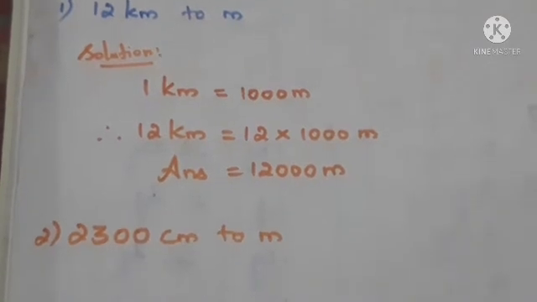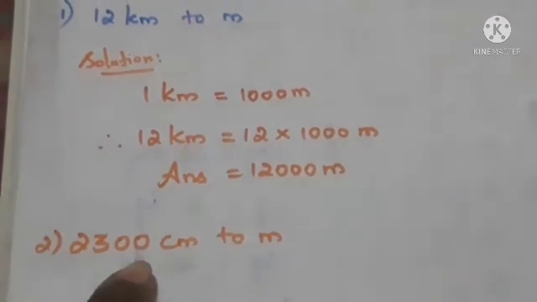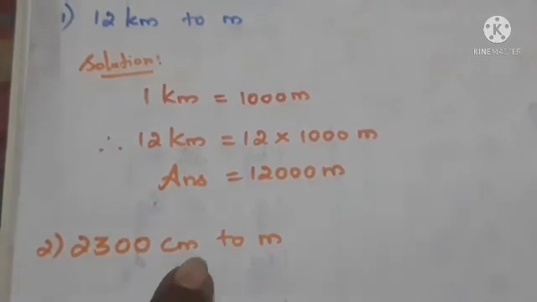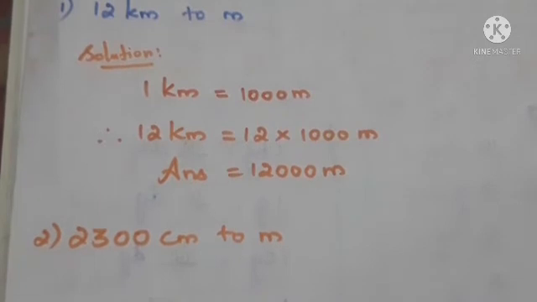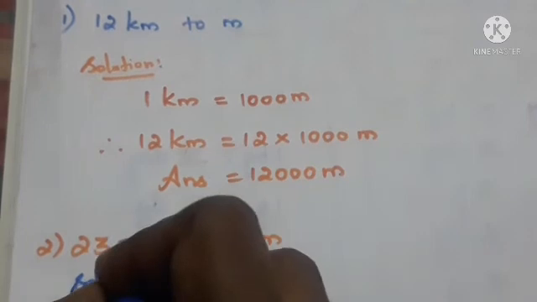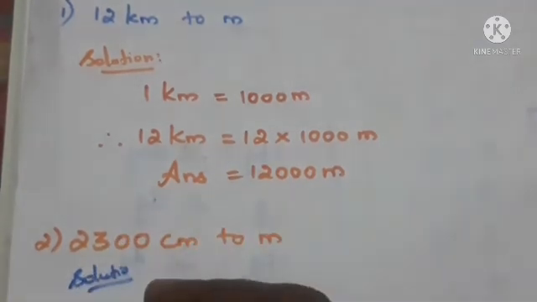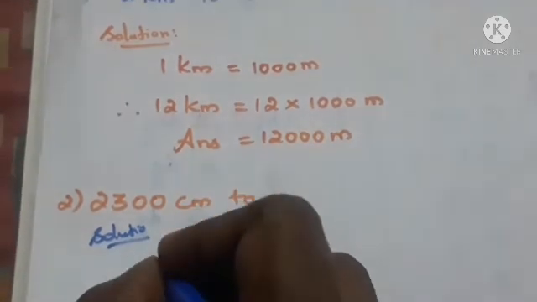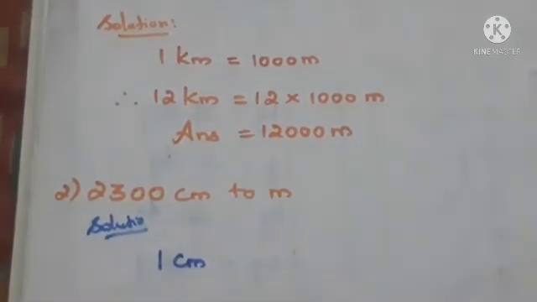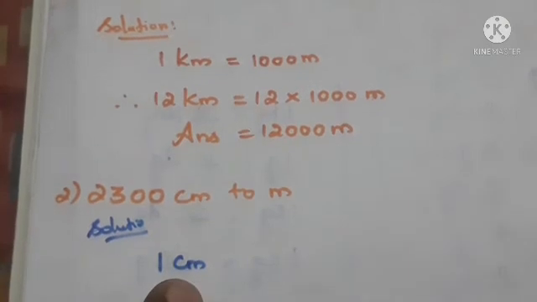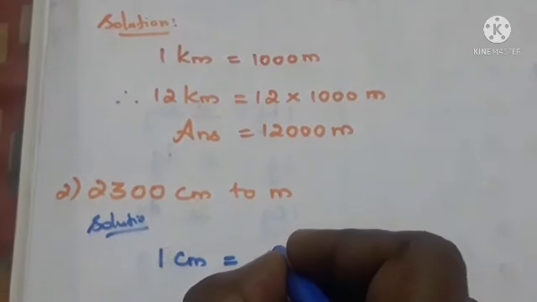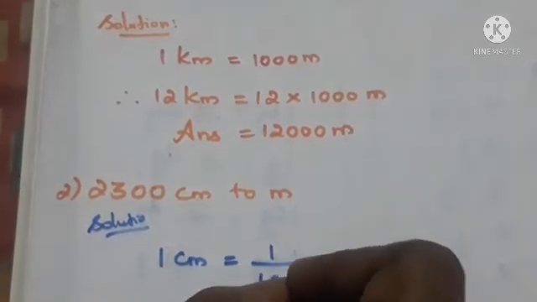Second problem, we have to convert 2300 centimeter to meter. First we write the solution, and we have to write the formula. We are going to convert the centimeter to meter. We know that centimeter is the lowest unit of length. 1 centimeter is equal to 1 by 100 meter.